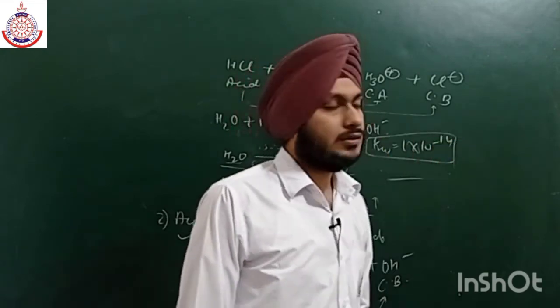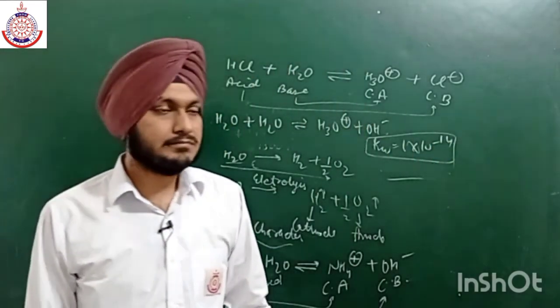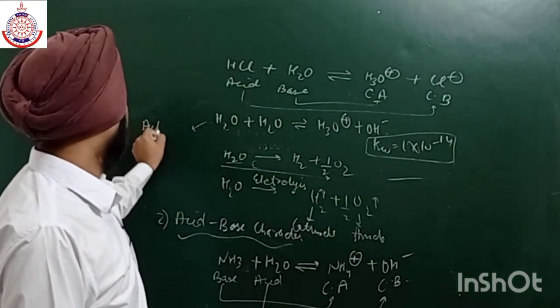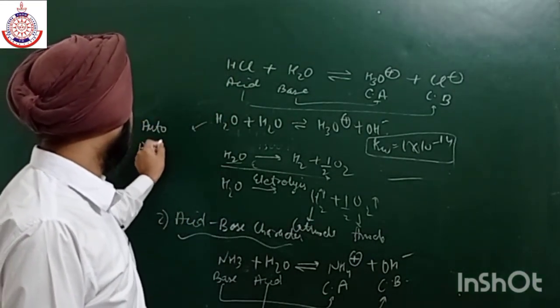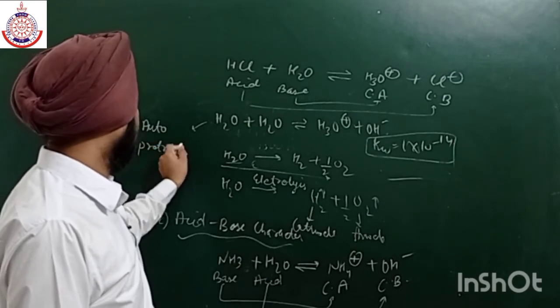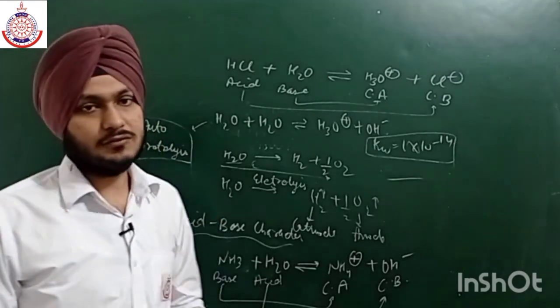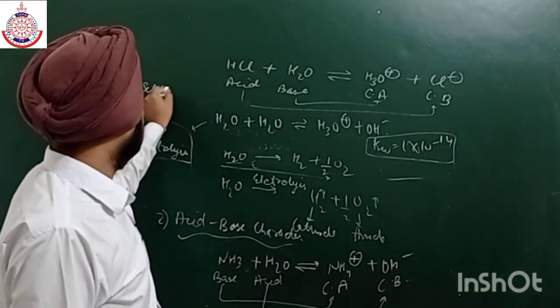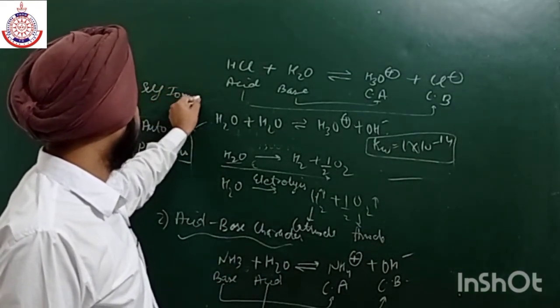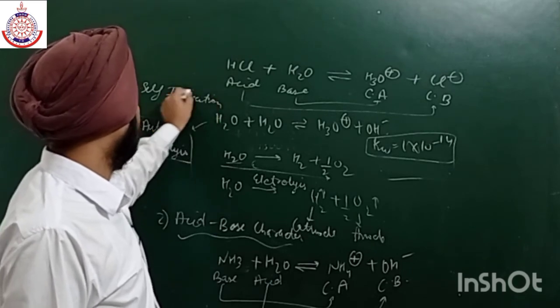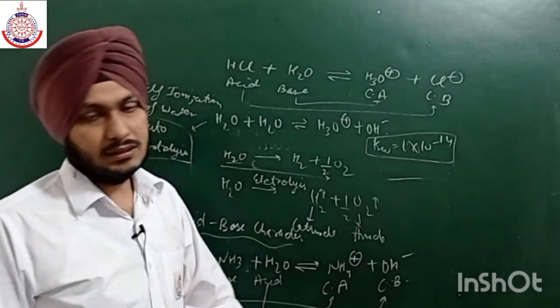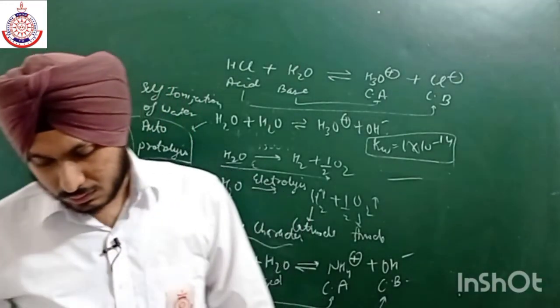Okay, so it is also maintaining its equilibrium, and this is known as autoprotolysis or self-ionization of water. Okay, so this is also a very important property, and that is why water is an amphoteric compound.